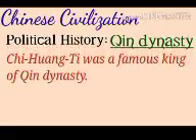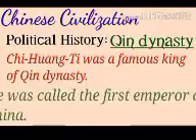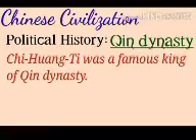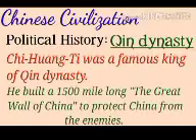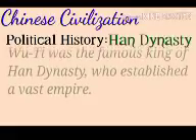Now Qin dynasty. Chiang Ti was the famous king of Qin dynasty. He unified China and brought it under the uniform law. He was called as the first emperor of China. He built a 1,500 mile long Great Wall of China to protect China from the enemies. This is a picture of Great Wall of China. China was ruled by Han dynasty after Qin dynasty. Now let us see about Han dynasty.